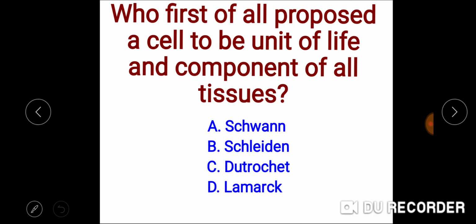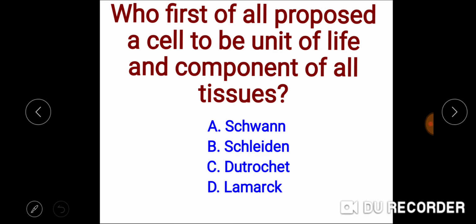Dutrochet discovered osmosis and also stated that all organic tissues are really globular cells of an extreme smallness which are united by cohesion. Lamarck is concerned with evolution and has given the theory of organic evolution, that is, use and disuse of organs.